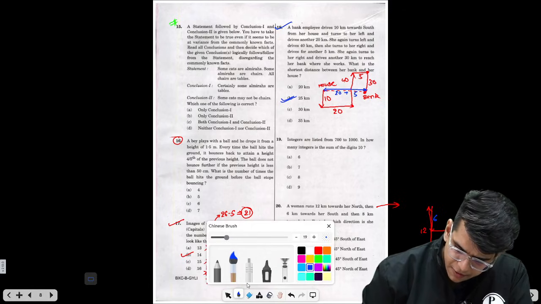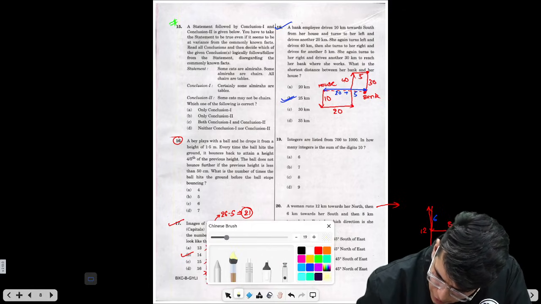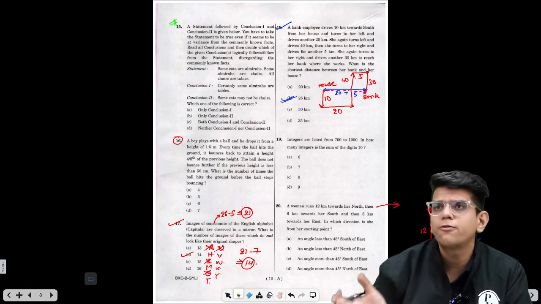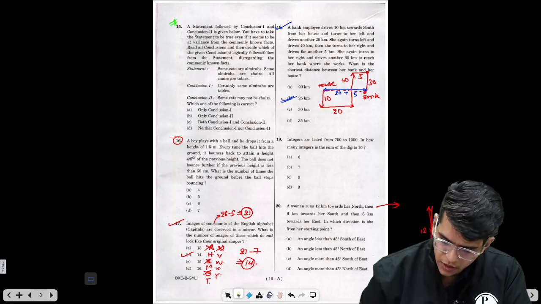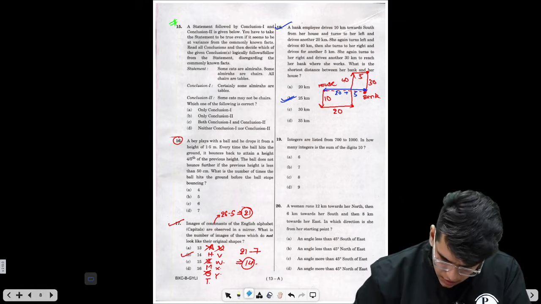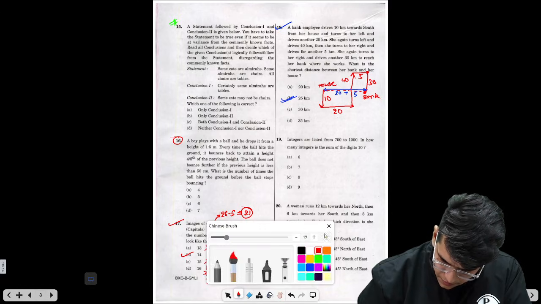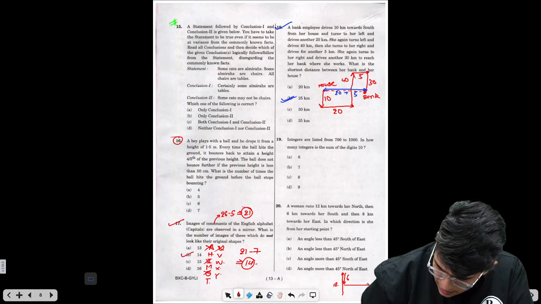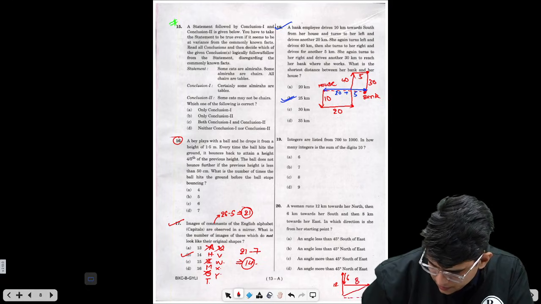Now the angle is defined from east or west. How much north or south we are from east or west? Sorry, this is not visible, right? So I will solve it inside the paper. Let's see again. So 12 kilometers north, 6 kilometers south, then 8 kilometers east, right? Now we have to see this. This is 6, this is 8, and this is the angle.